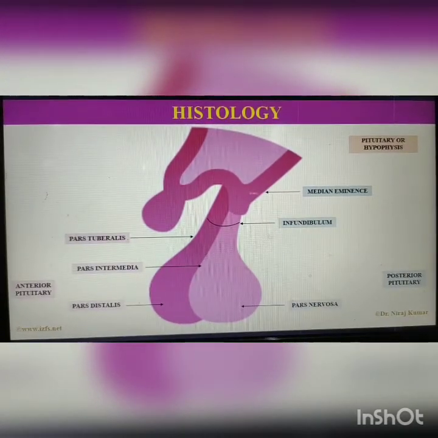This figure depicts broad different parts of pituitary. This part is hypothalamus, this is median eminence, it is infundibular stalk, it is pars tuberalis, it is pars intermedia, it is pars distalis, and this area is called pars nervosa.